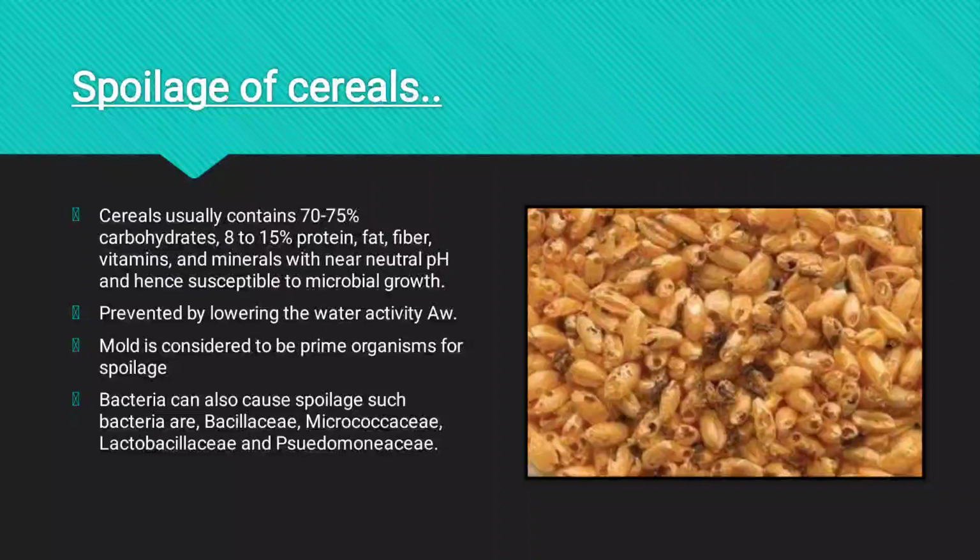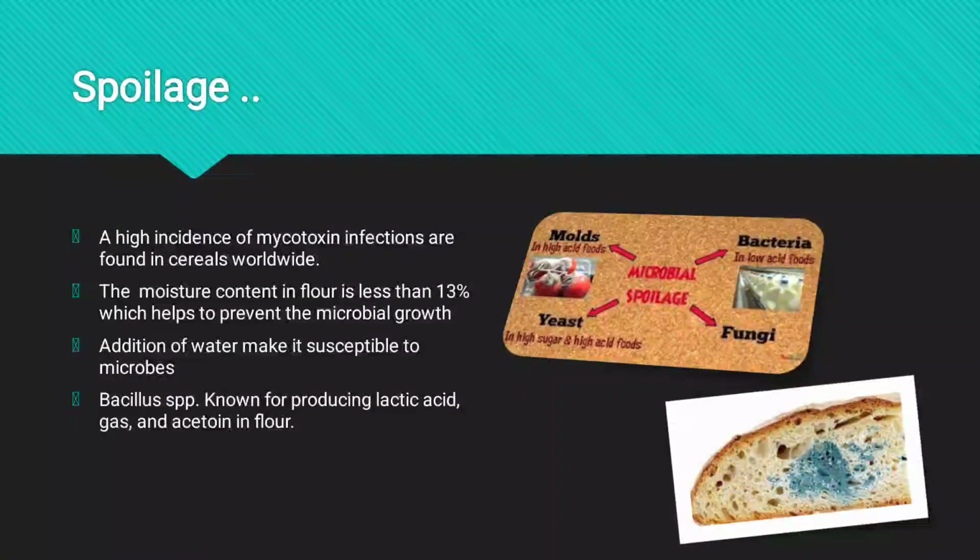Mold is one of the prime organisms that is considered to cause spoilage in cereals. Then, a high incidence of mycotoxin infections is found in cereals worldwide. Yeah, mycotoxins. As we all know, the prime organism is mold. The primary cause of mold is to release mycotoxins, and several other organisms also produce them, like aflatoxins, B1, etc.